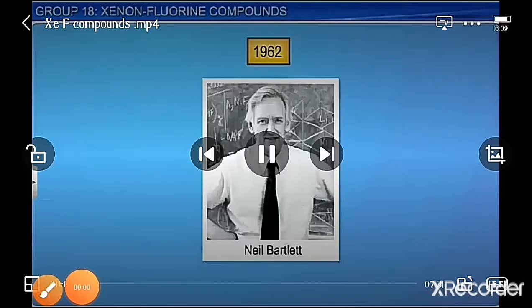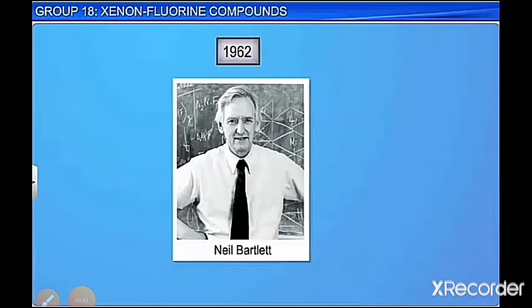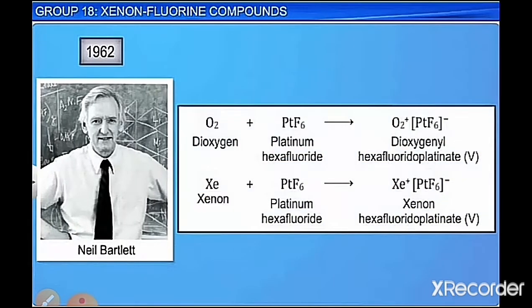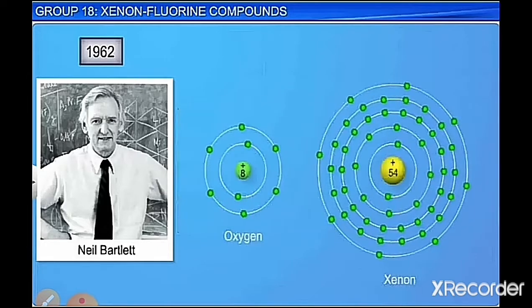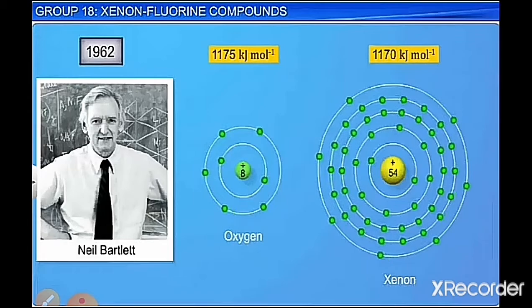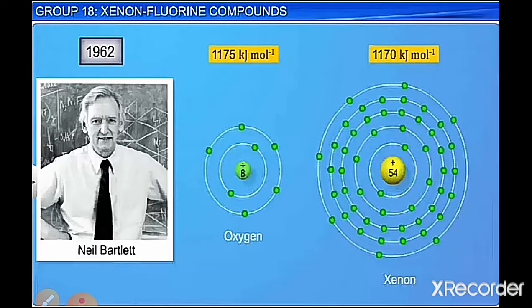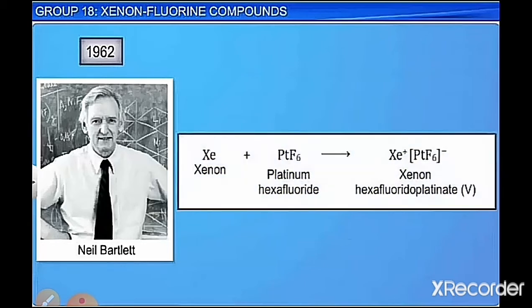So now we shall discuss the compounds of xenon. Neil Bartlett was the first to make compounds of xenon, and he made xenon hexafluoroplatinate by reacting it with platinum hexafluoride. Now how did he do that? He saw that when oxygen can react with PtF6, similarly xenon too can react because they have nearly similar ionization enthalpy.